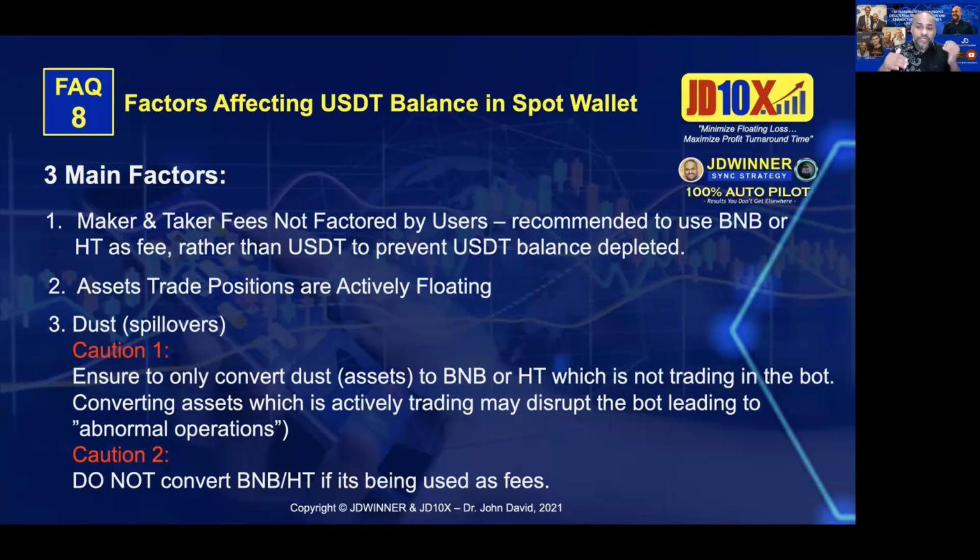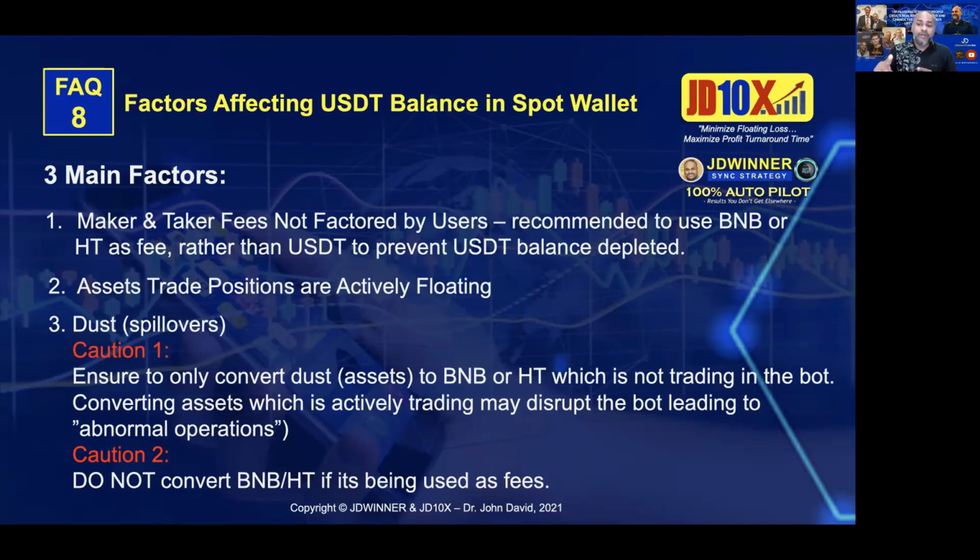So there are two caution points here that I want to highlight to you when it comes to the dust. Number one, ensure to only convert dust or assets to BNB or HT which are not trading in your bot currently. Make sure it is not actively trading. If you convert an asset which is actively trading, it may disrupt the bot, leading to abnormal operation. So please take note. Do not touch any of the assets that are still trading in the bot. If you want to convert, only convert those assets that are not trading.